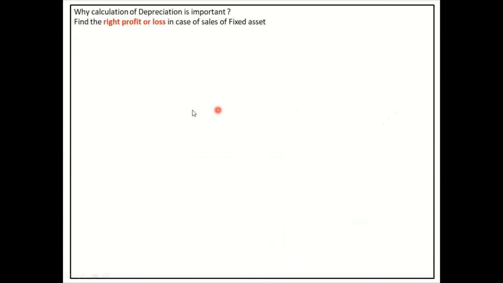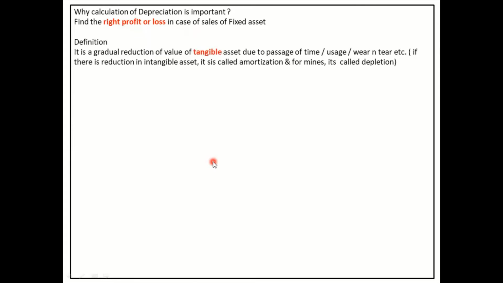The first question is, why is depreciation so important? The reason is to understand the right profit and loss, not only to understand profit and loss, but right profit and loss. And what is the definition of depreciation? It's a gradual reduction of value of tangible asset. The word tangible is so important because tangible defines something which you can touch. And also it is your fixed asset like furniture, machinery, premises, all those things are your fixed tangible asset, and depreciation is only applicable on that.